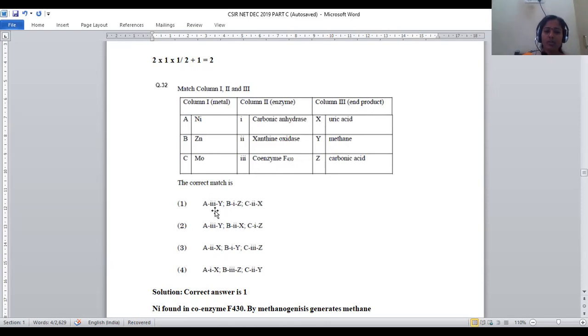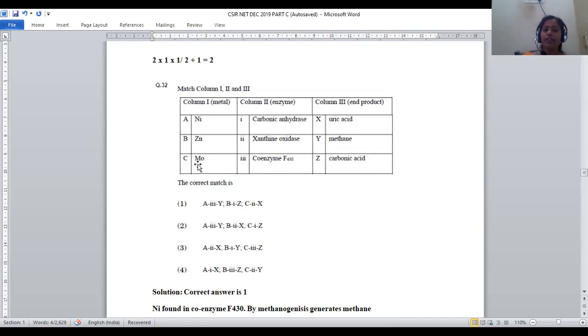Nickel with coenzyme F430, option number 3 should be mapped, and this will lead to methane. So A3Y is the right statement for nickel, and in case of zinc, carbonic anhydrase should be taken. So for option B, 1 is the correct match. The enzyme will be carbonic anhydrase, and the end product will be carbonic acid. Hence B1Z is also a right match.